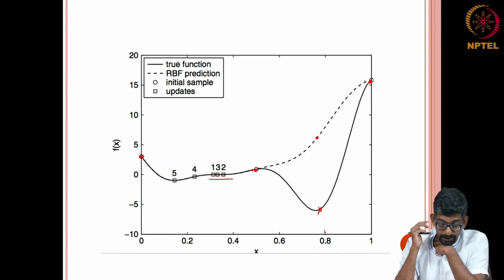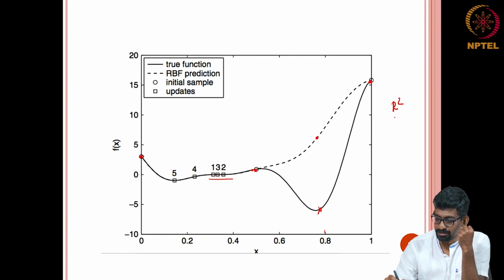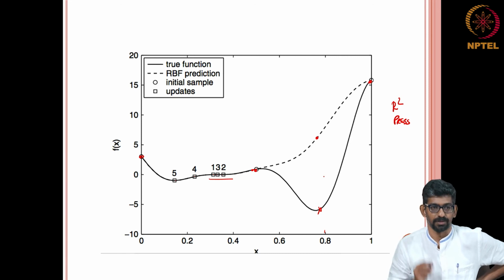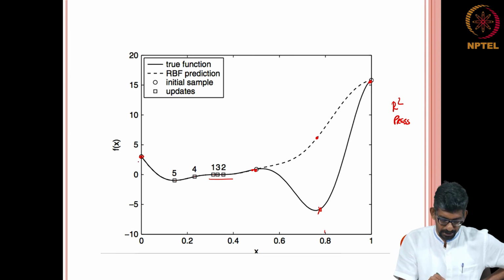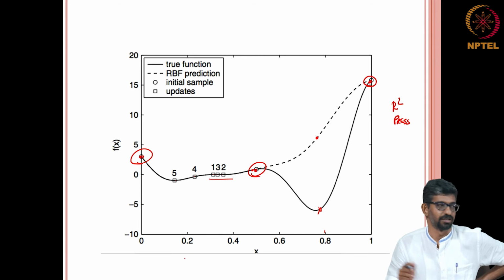So, what is now required is, if I am going to predict here, can you give me the confidence in your prediction, not in your fitting. You understand, there are 2 things now. Whatever we have talked about, your R squared, your PRESS error. So, I have taken 3 points and then I am fitting some curve. Now, if I estimate my errors, this was the original point, this was the original point, this was the original point, and the curve actually passes through all the points with the regularization, without a regularization, whatever it is, I could have gotten a very good metric. This is all you can do.